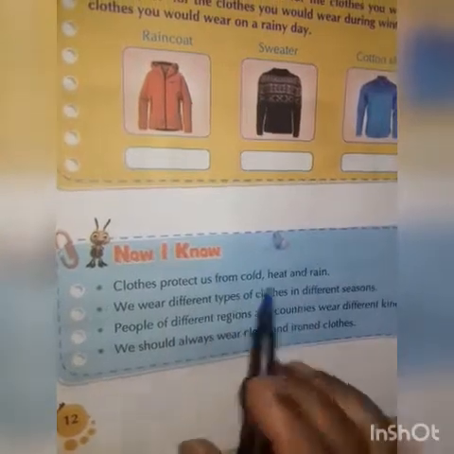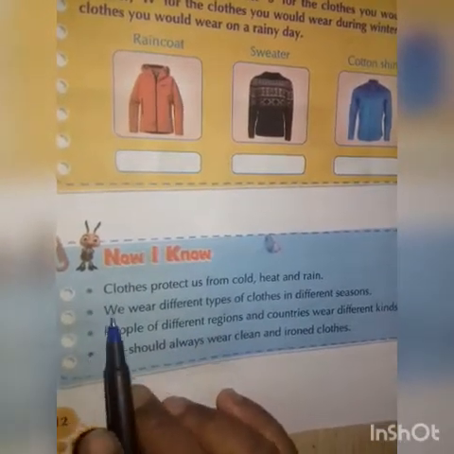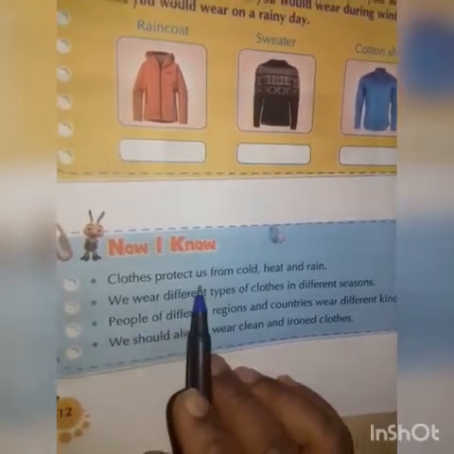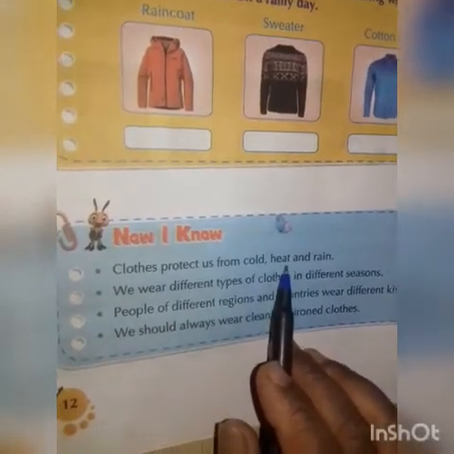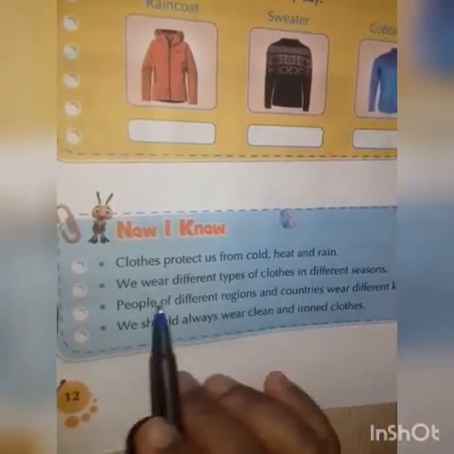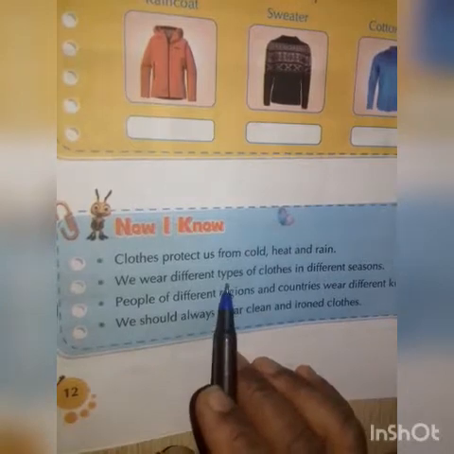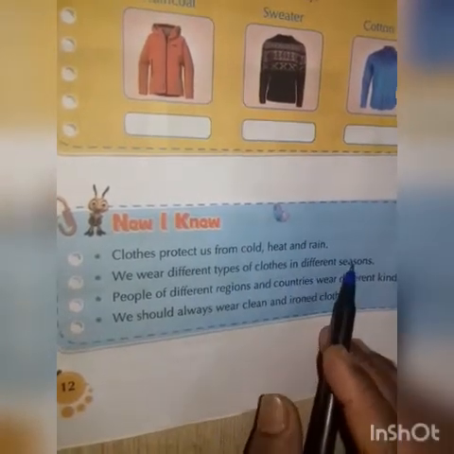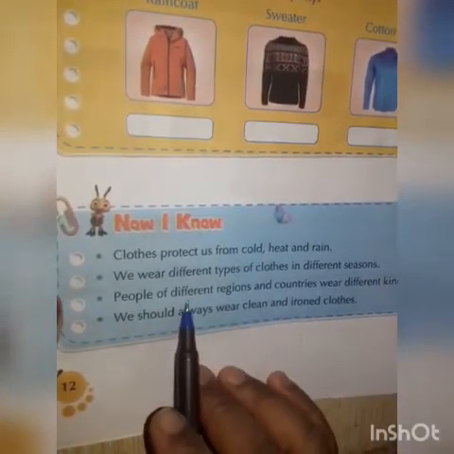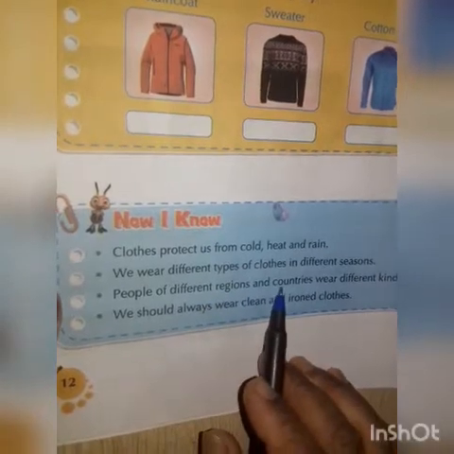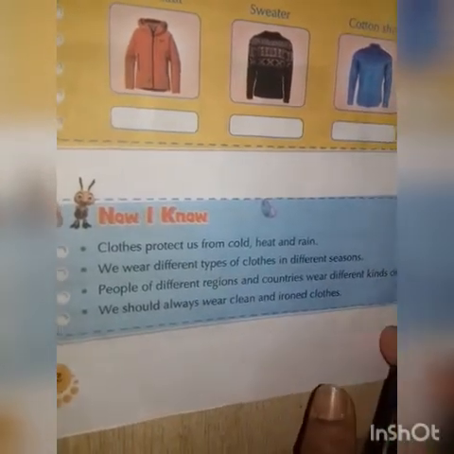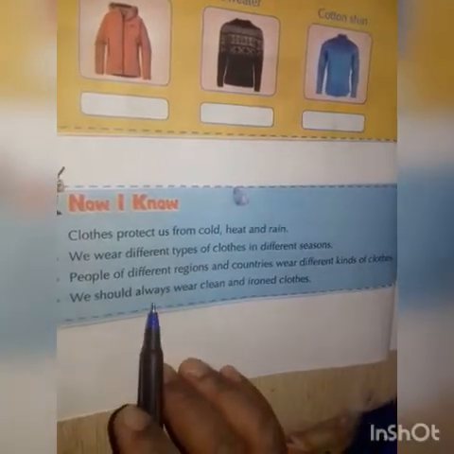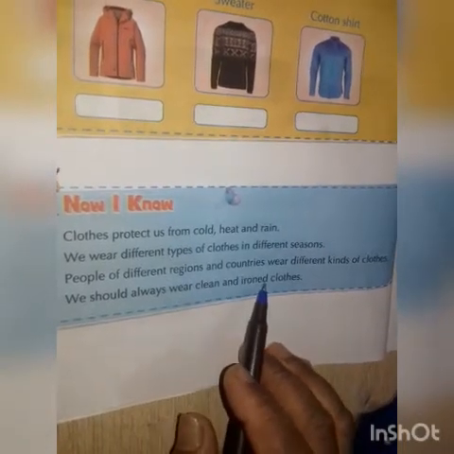Now the main points of this chapter. First point is given: clothes protect us from cold, heat and rain. We wear different types of clothes in different seasons. People of different regions and countries wear different kinds of clothes. We should always wear clean and ironed clothes.